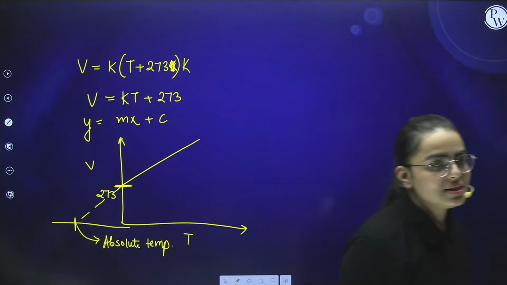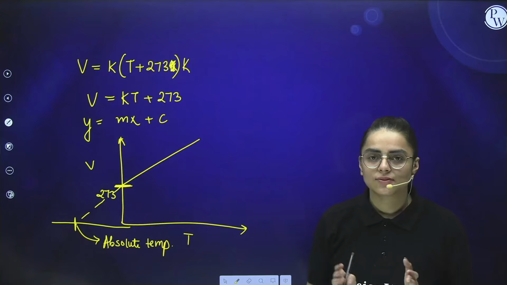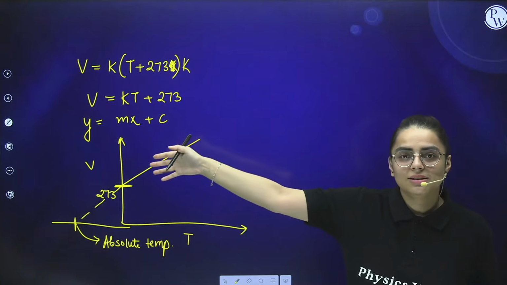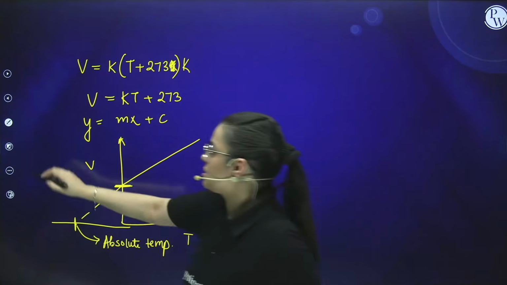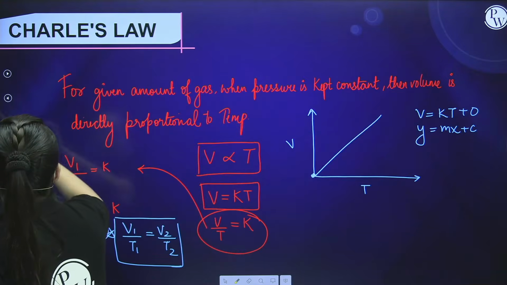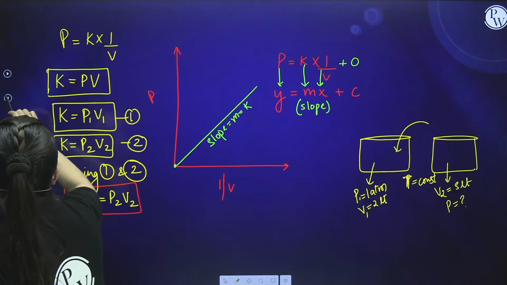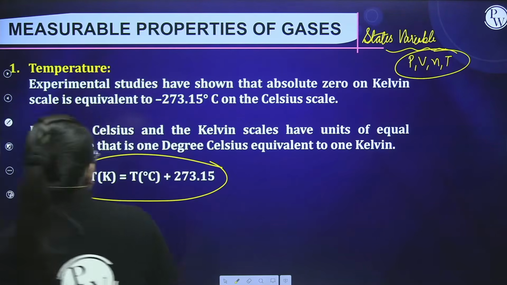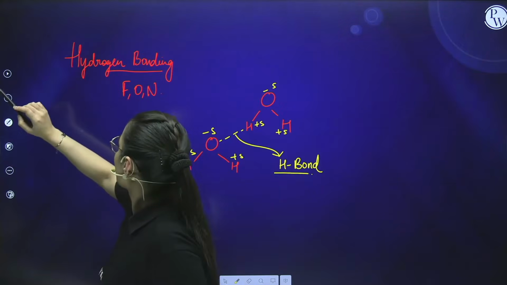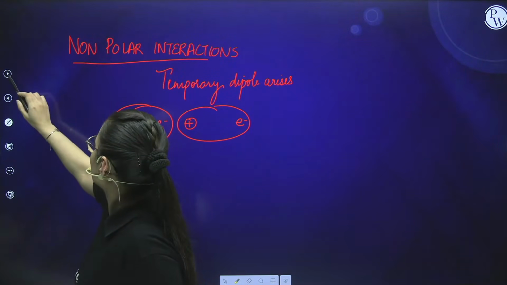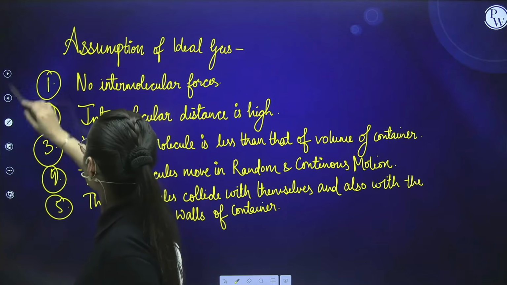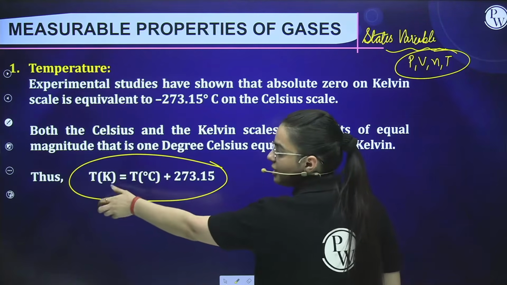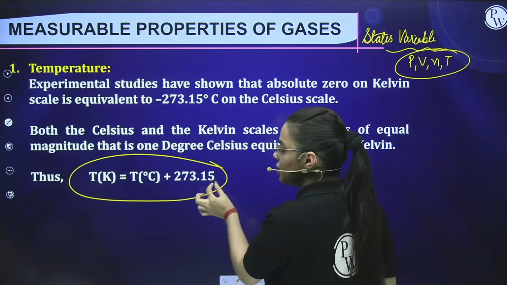Okay, so you can see that in Celsius or Kelvin, we get different graphs. I have given you the formula. If you are given the temperature in Kelvin and Celsius, let me show you once again. When we were studying the measurable properties, see here, when you need to calculate in Kelvin and you're given Celsius, then you add 273.15.